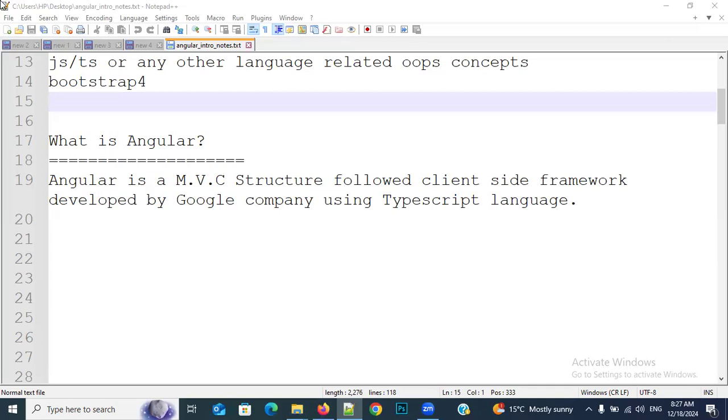Then if you want to retrieve data of the users, we'll write only a users-related query: select star from users. The request will go to that particular users table only, so that we can access our data faster. Rather than that, if you store everything in a single table, we cannot get one particular type of data easily. It will take a lot of time because the data is very huge. That's why we need to divide our database into tables so that we can get our data faster.